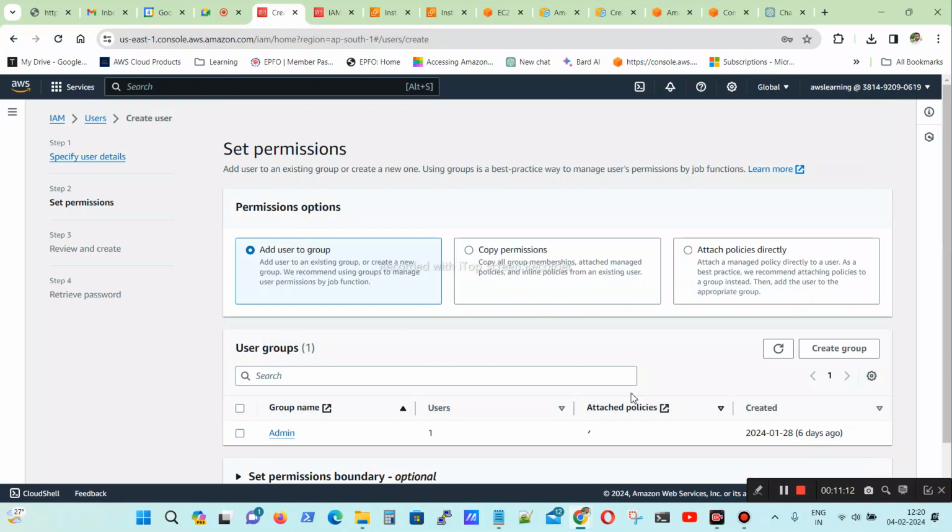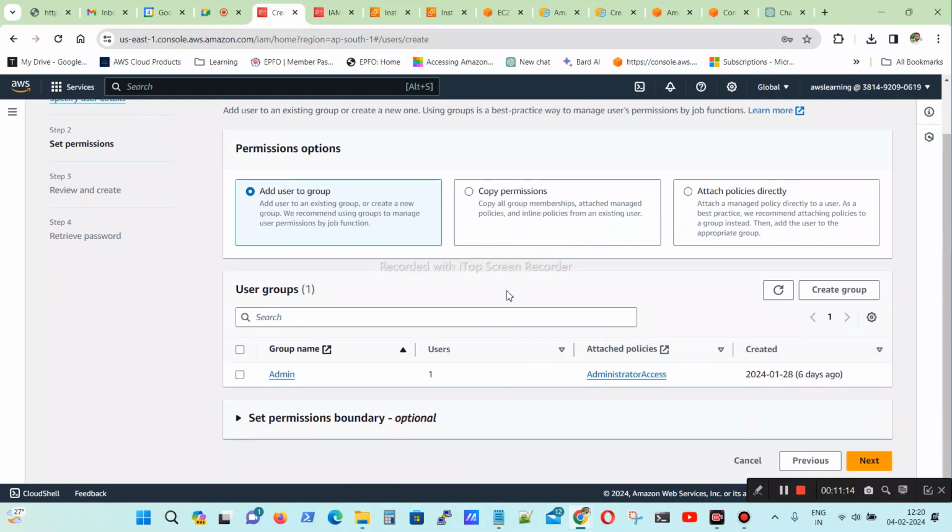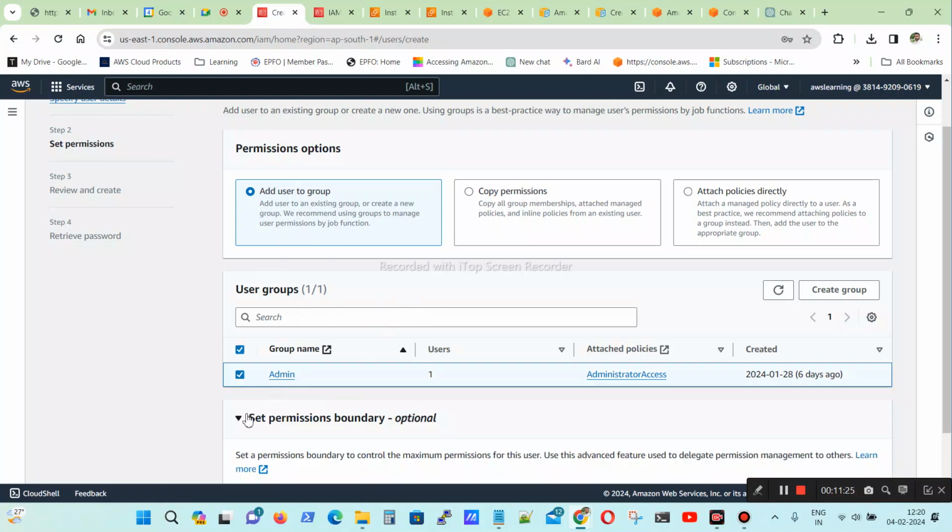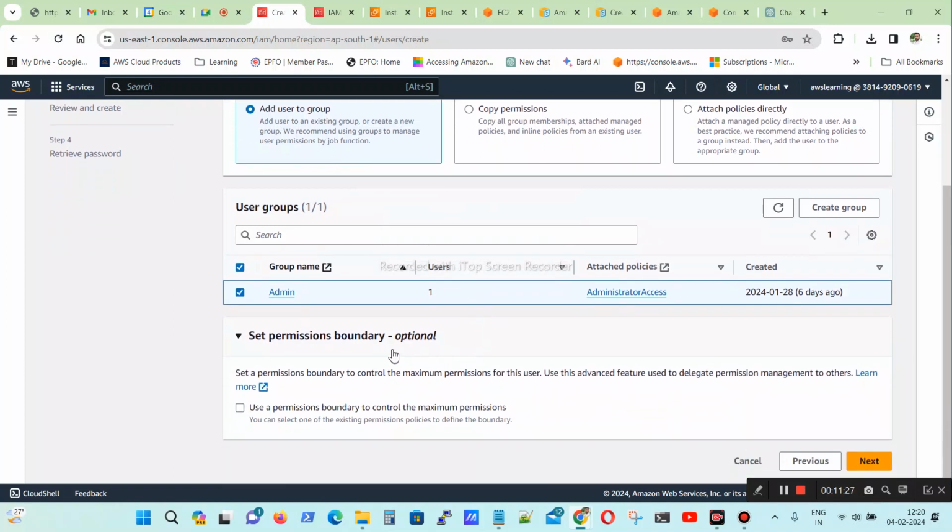So you go to next, and for this user you have to select which group. For example, Sumant: if I want to give him the admin role, you have to give the admin role. If you don't want to give the admin role, you can choose another one, which I will explain again. I will create another group and give it read access and other access; once this is completed I will teach you that.